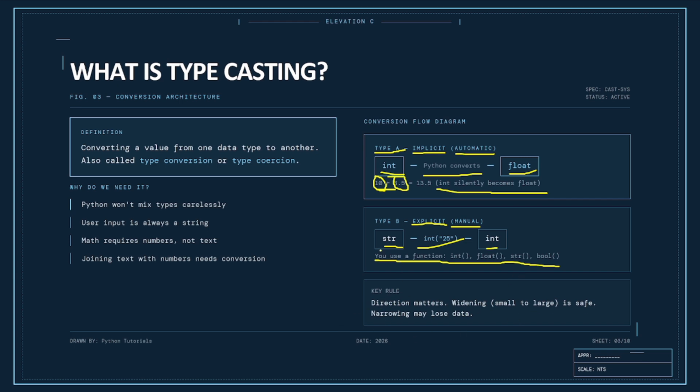Key rule. What are the key rules for you? Direction matters, like this: string to int, int to float. These are the directions. Widening, small to large, is safe. What I said to you here, int silently becomes float.